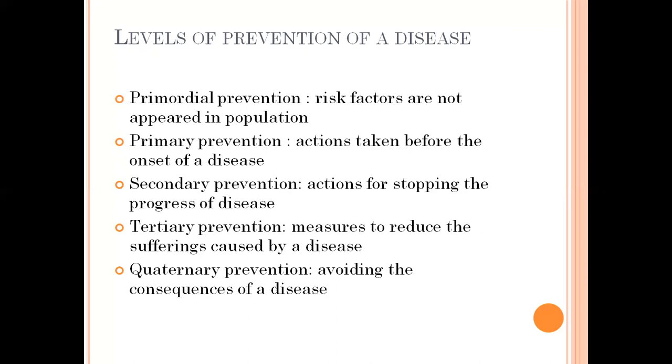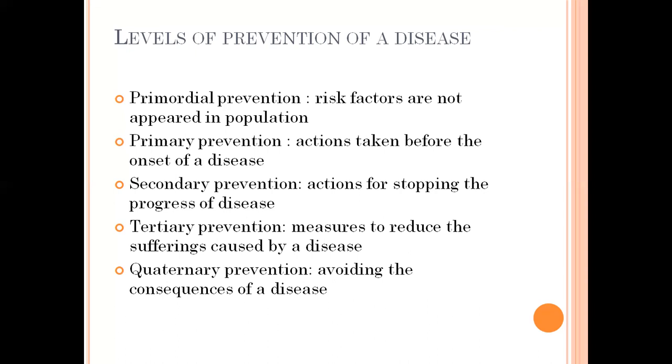Next one is primary prevention. Primary prevention is nothing but the actions taken before the onset of a disease. The first is before the risk factors, the second is before the onset of a disease. Before a disease occurs to the human being, if he has taken some preventive steps, that comes under primary prevention. Next is secondary prevention. Now the disease has occurred in the community. Now we have to stop the progress of the disease, stop the communicable disease, and stop the exposure of the disease to different types of the public. So that is called secondary prevention.